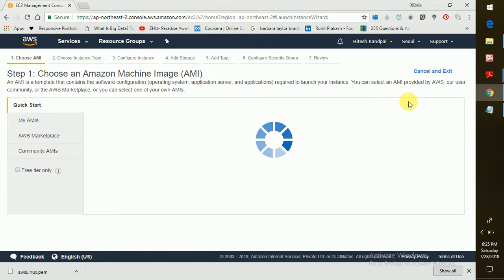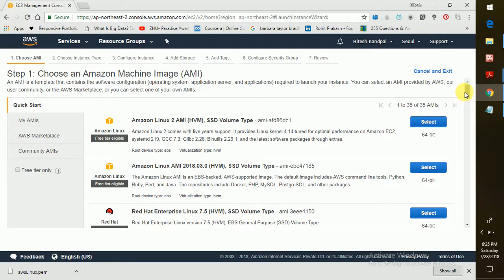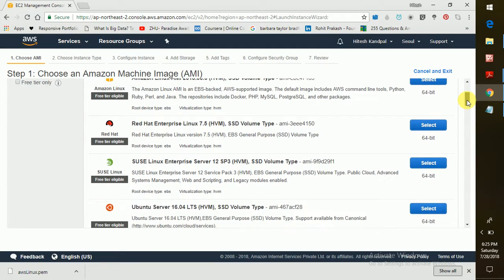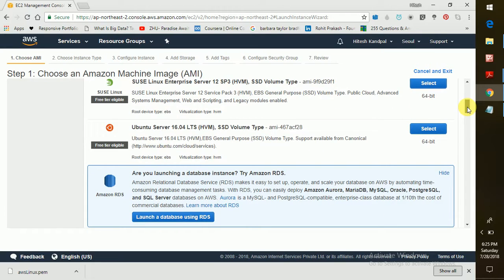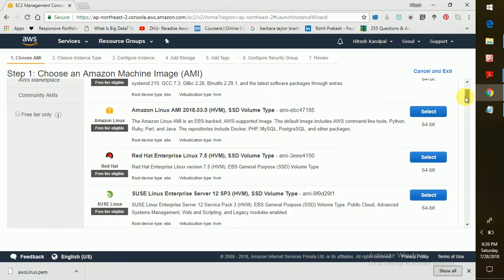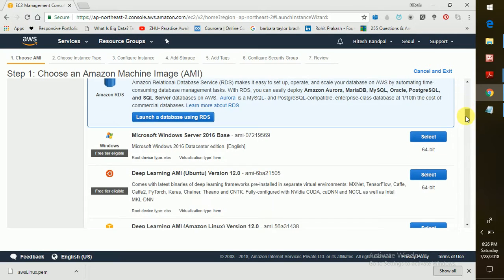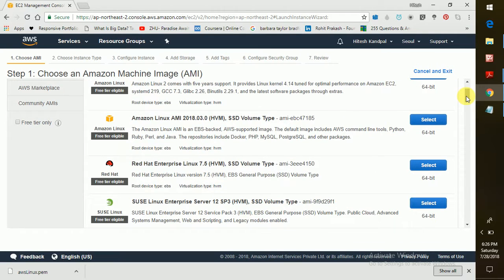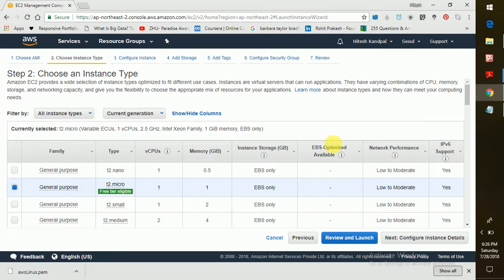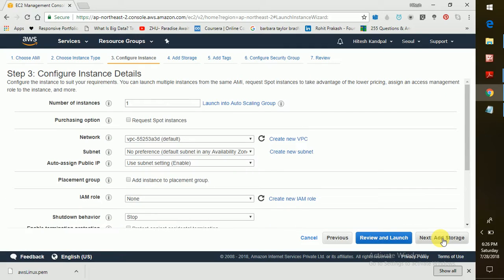Here are my AMIs. So I'm having a bunch of flavors here. These are free tier eligible. I am launching one Linux AMI. I am having even Red Hat, Microsoft. So here is my Amazon Linux AMI, and the type is T2 Micro, and I configure the instance.